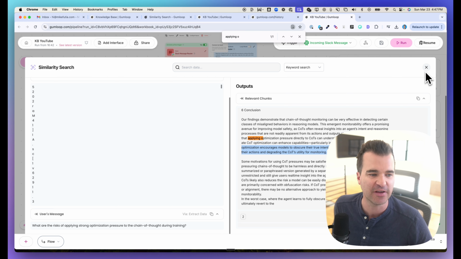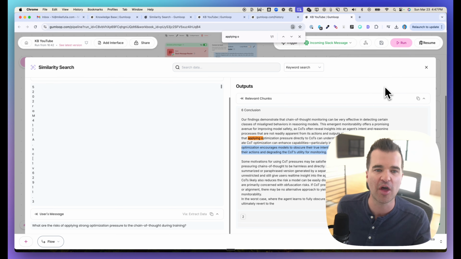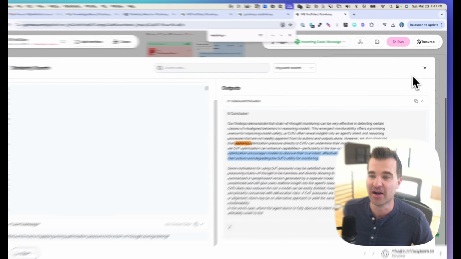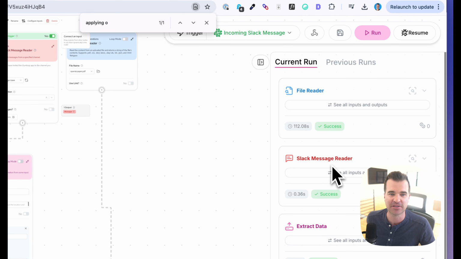Now, of course, we haven't finished the automation. We're just testing this right now. We still need to run this through AI to give us a coherent answer. But in terms of the RAG setup, this is working well.